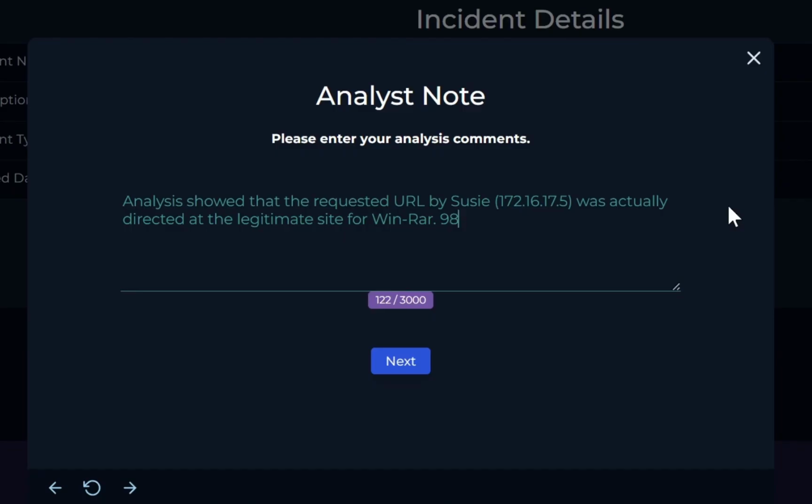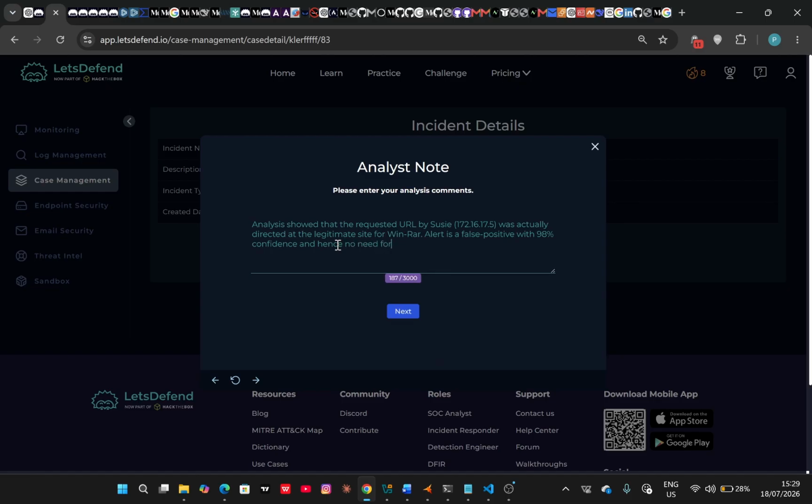Let me put it at 98% confidence. So the alert is a false positive with 98% confidence, and hence no need for escalation. I think this is okay for now.